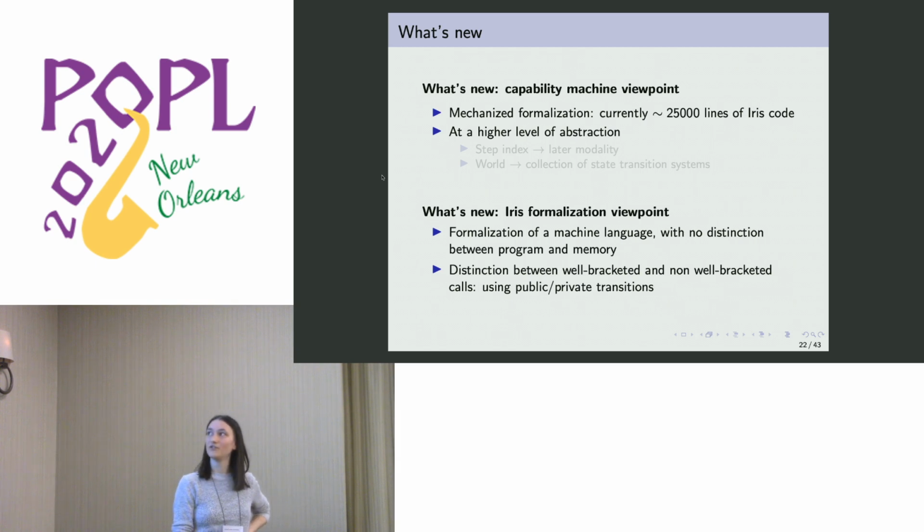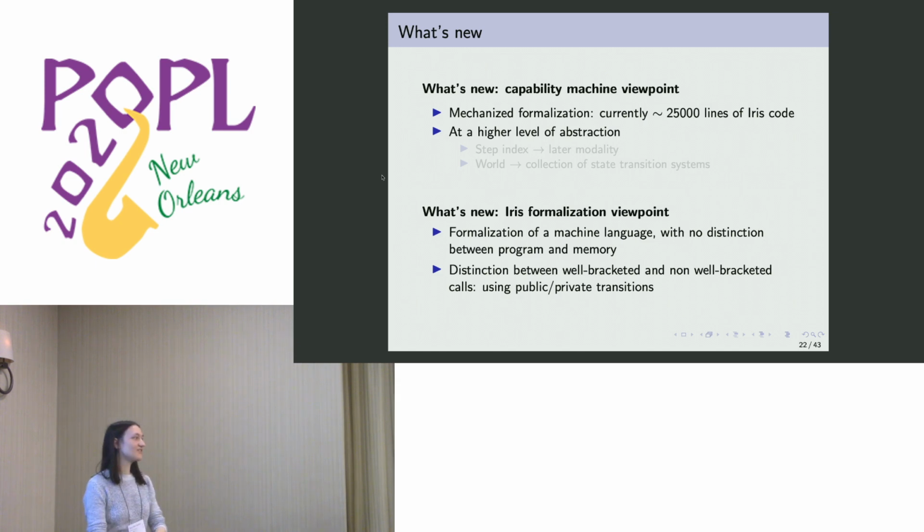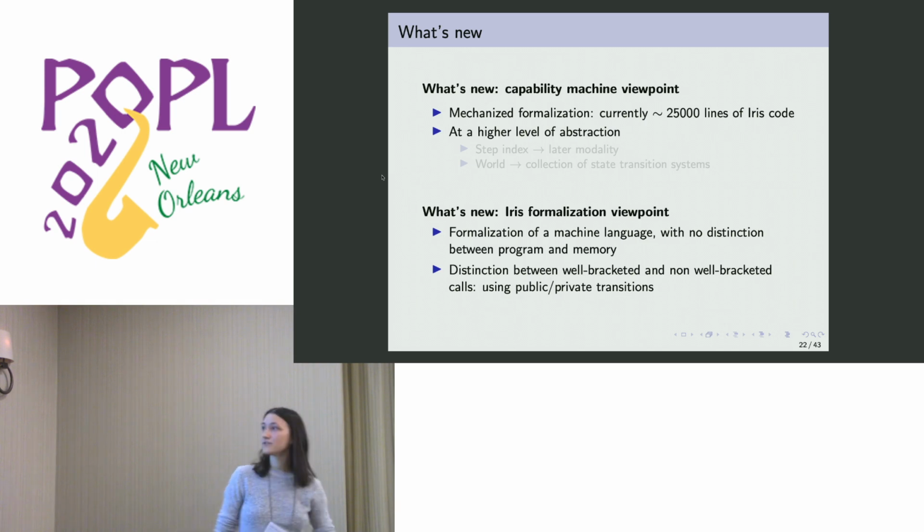Okay, so what's really new? From a capability machine viewpoint, this is a mechanized formalization, and it's currently 25,000 lines of Iris code. I highlight this mostly because it does not fulfill one of the promises I gave early in the talk, that hopefully this would be a nicer definition to use than the one on paper. But I do want to say that I believe these can be made much smaller with some clever tactical support, and that hopefully it becomes a more realistic use that allows both expanding on the definition and maybe even talking about more realistic capability machines.